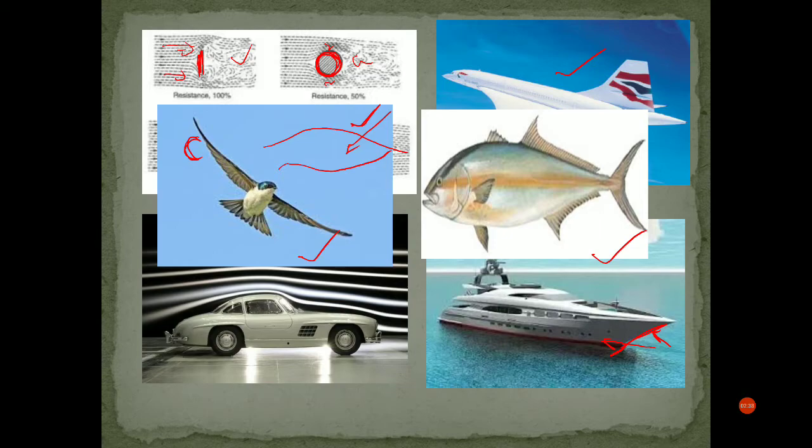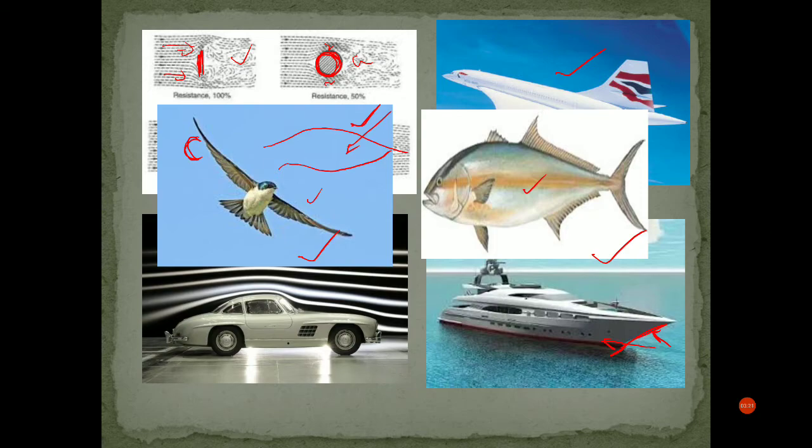The example that we find in nature itself is streamlined. The shape of the birds and the shape of the fishes are similar, that is streamlined, isn't it? That's the reason they can easily fly in the sky, and the fishes can swim inside the water where the drag is too much. If you walk in the water, you will understand there is a large drag by the water, whether it is towards the stream or against the stream. Because of the streamlined nature of the fish and the bird, they can easily move through the water as well. Okay, is this clear?